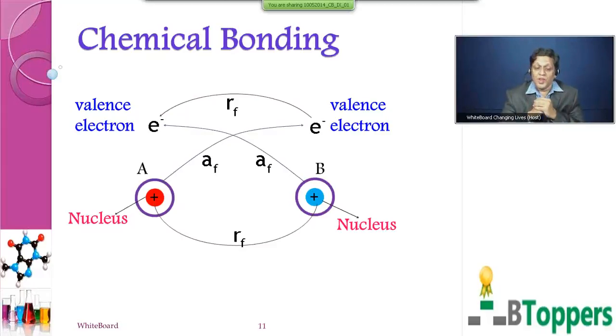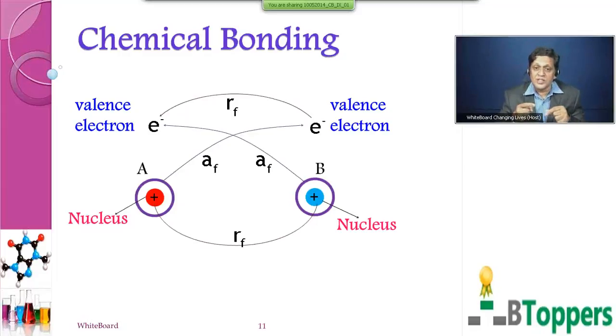Now children, what do attractive forces do? Means, how do they influence the energy? Children, I think you should be knowing, attractive forces decrease the potential energy. Once again I am repeating, attractive forces decrease the potential energy or in other words, they increase the stability.